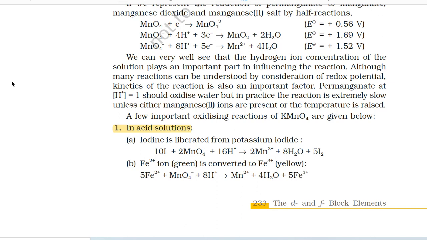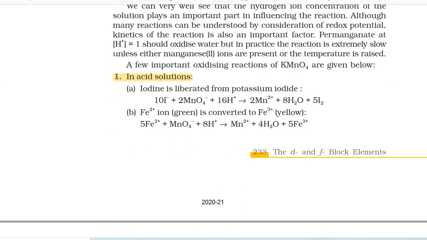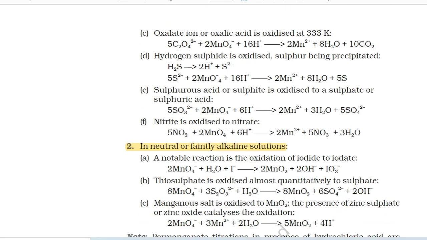B. Fe²⁺ (green) is converted to Fe³⁺ (yellow). 5 Fe²⁺ + MnO4⁻ + 8 H⁺ gives Mn²⁺ + 4 H2O + 5 Fe³⁺. C. Oxalate ion or oxalic acid is oxidized at 333 Kelvin. 5 C2O4²⁻ + 2 MnO4⁻ + 16 H⁺ gives 2 Mn²⁺ + 8 H2O + 10 CO2.